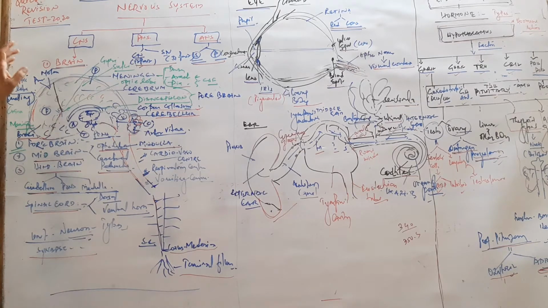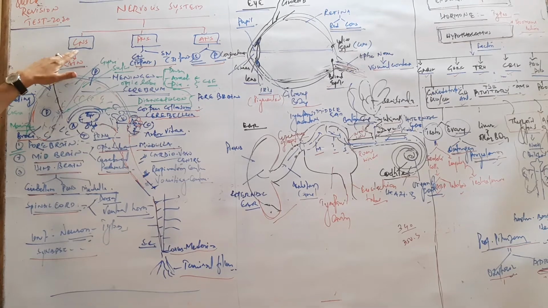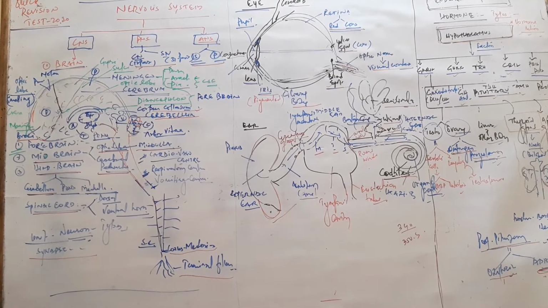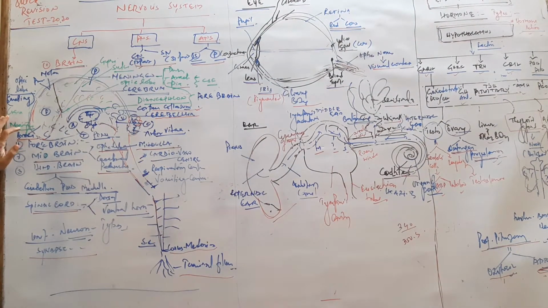The nervous system is divided into CNS, PNS, ANS. Now CNS contains two parts, brain and spinal cord. Brain is the diverse part of the CNS, and it is protected by a bone called cranium.